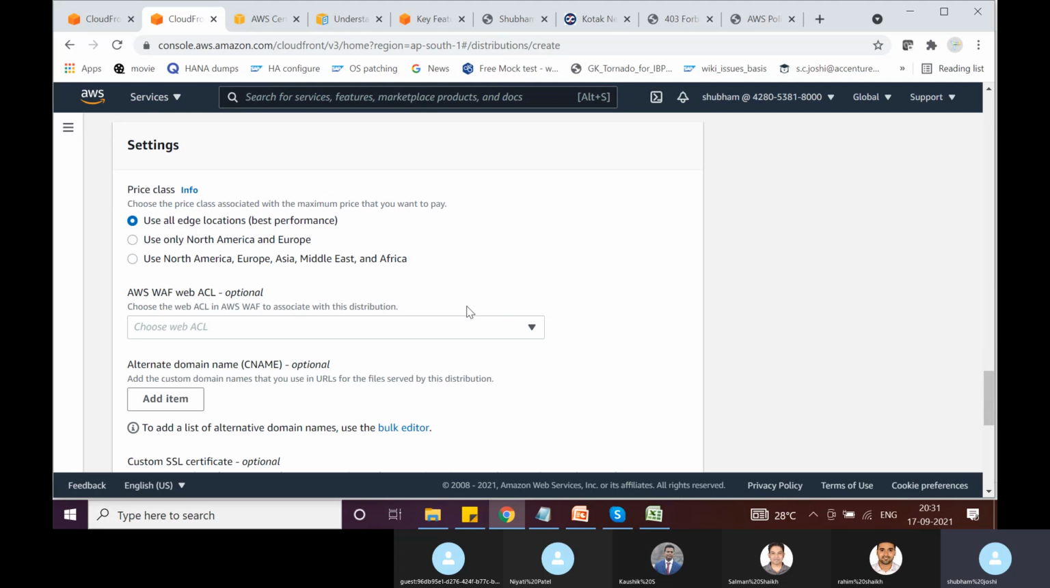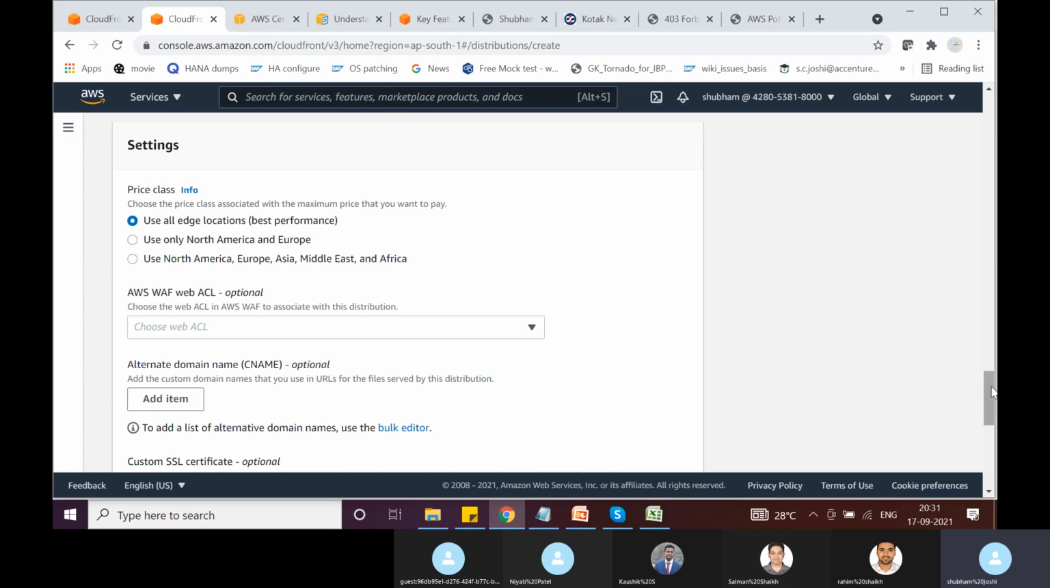And here we have the price class, whether to use all edge locations. This gives the best performance, of course, or you want to use only North America and Europe. Assuming maybe you have a customer base only in North America and Europe, then there is no point in using all edge locations. So similarly, based on where your customer base is, you will select the right price class. If your web application is being accessed from across the globe, then you use all edge locations.